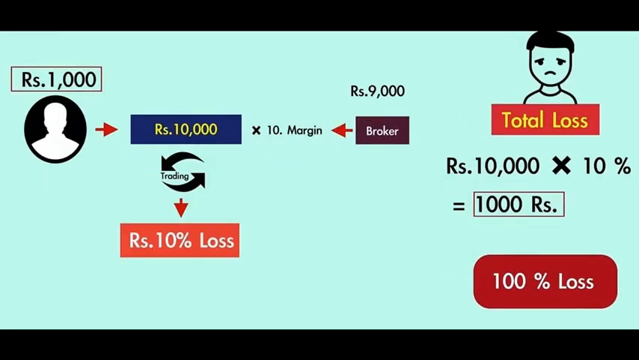Let us take another example. You invest 1,000, your broker invests rupees 9,000. So the total value of the position is rupees 10,000. But let us say the price of the commodity decreases. It becomes 9,000 from 10,000. So your loss is rupees 1,000. You have invested rupees 1,000. So your loss is 100%. You will lose all the money that you have. So this is the risk of margin trading. You might get heavy profits, but you might incur huge losses also.